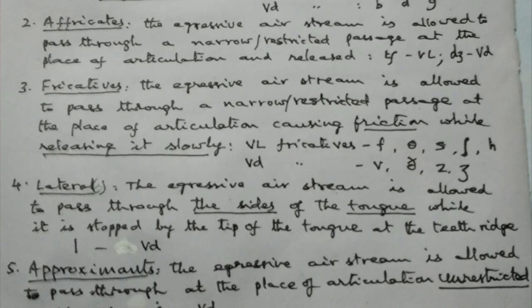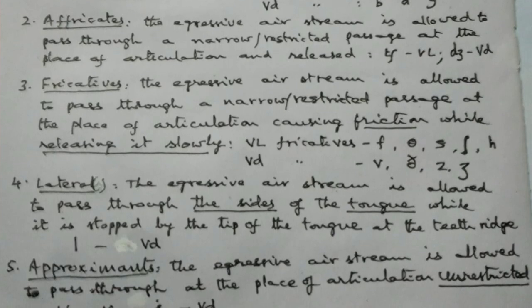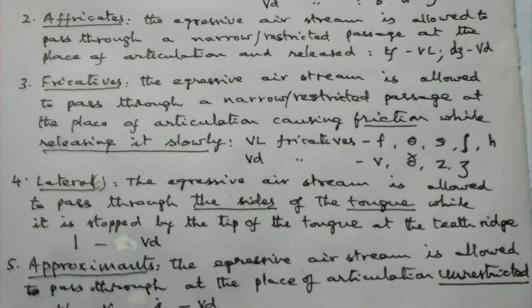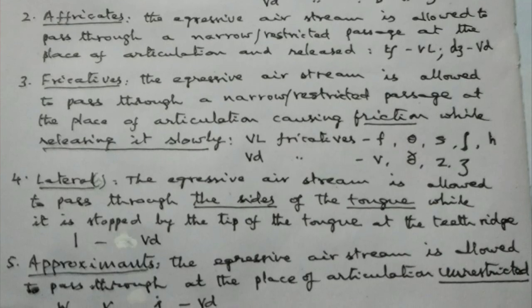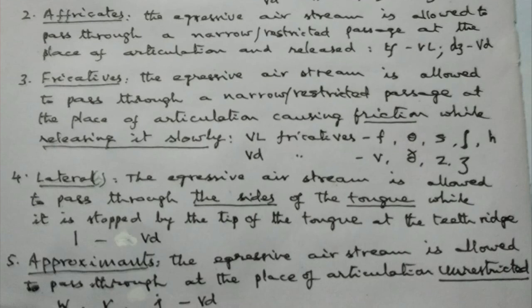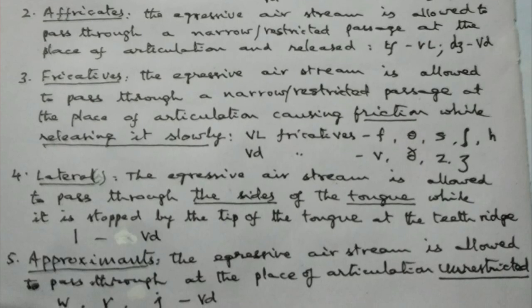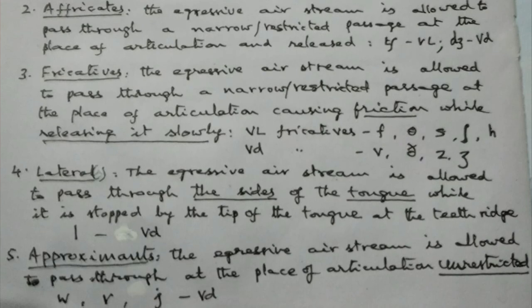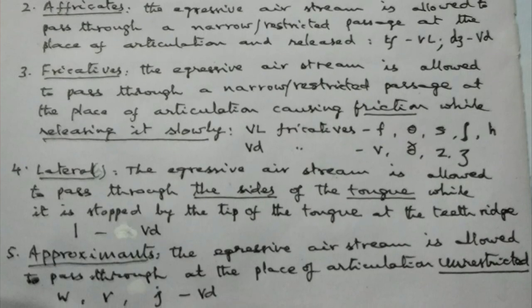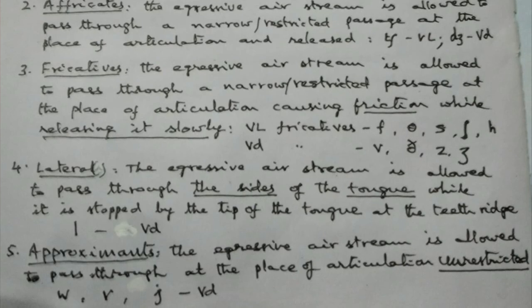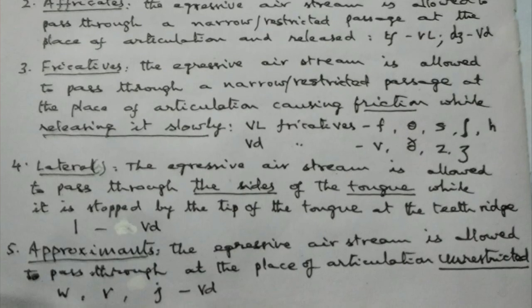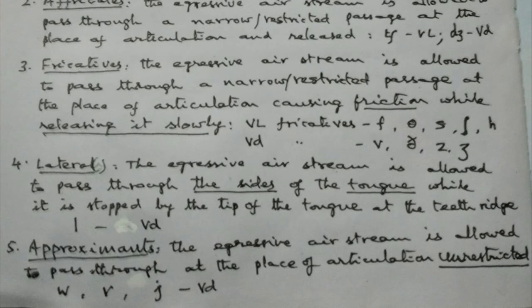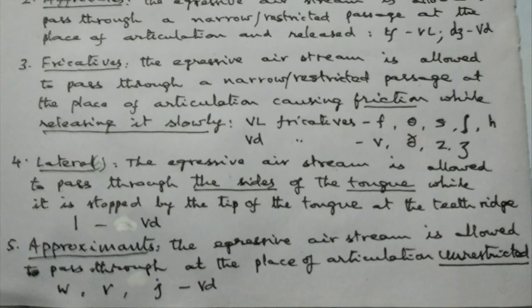Then approximants. The egressive airstream is allowed to pass through at the place of articulation unrestricted. The airstream is not restricted. Airstream flows freely. They are w, r, and y. These three approximants are voiced sounds.